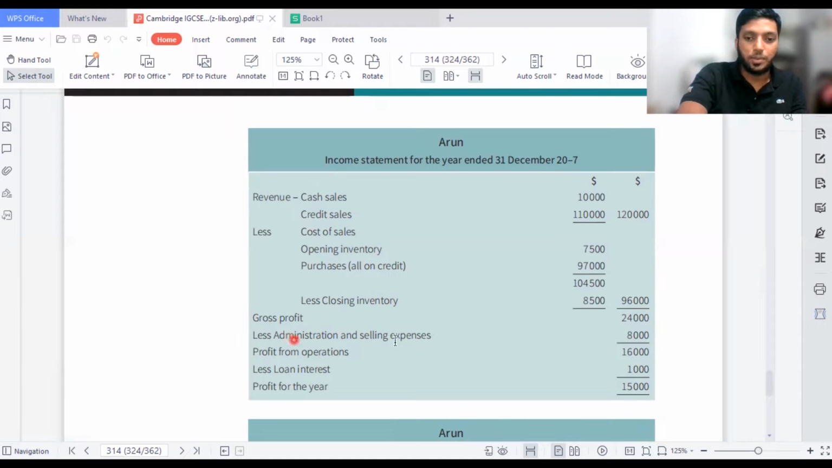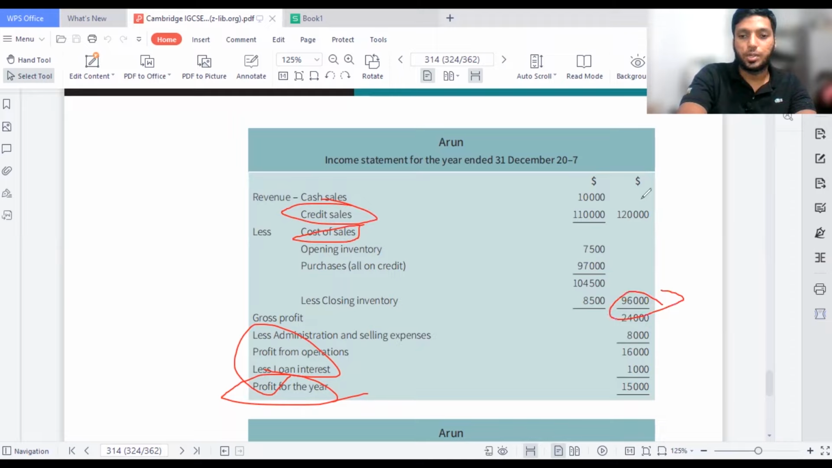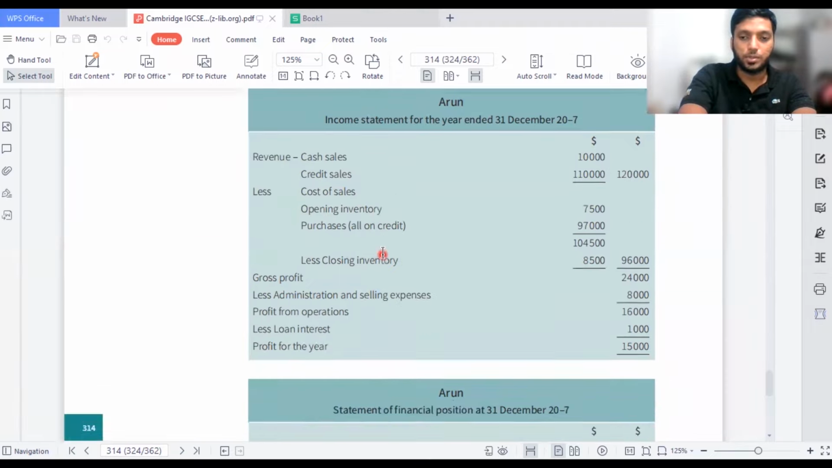You have gross profit, administration and selling expense, profits from operation. After you take this 24,000, you deducted this 8,000, you got 16,000. You deducted your financial expense, which is loan interest, and you got 15,000 for the year. So now what you need to understand: profit for the year, loan interest, then I'm going to speak about credit sales. Then again, cost of sales. The term cost of sales is very important when you're doing revenue. Net revenue is also important. So I'll be explaining how these things work one by one when we go a bit deeper into this calculation. Let me explain how Arun's financial position works.